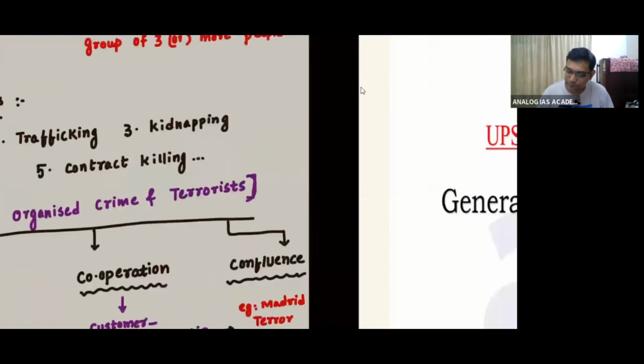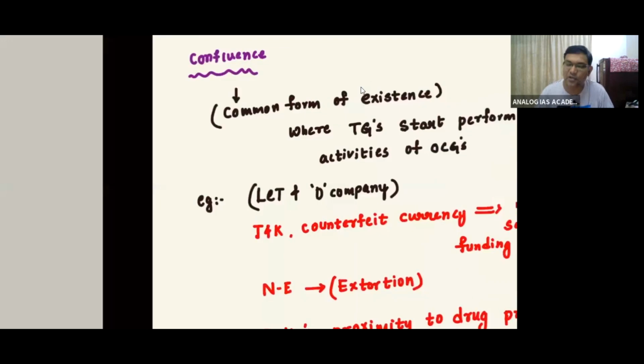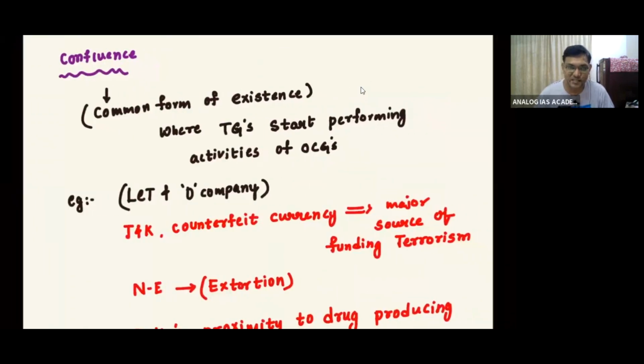Clear? Then also, what is confluence? Confluence means a common form of existence, where terrorist groups start performing the activities of organized criminal groups. So many examples are there, like Lashkar-e-Taiba, D Company, then ISIS.